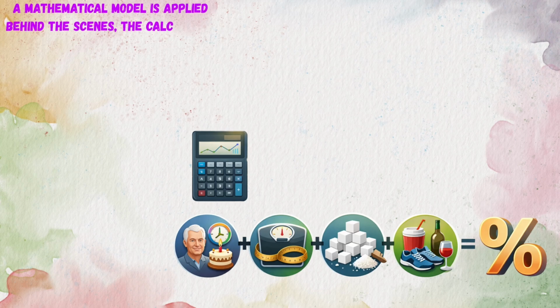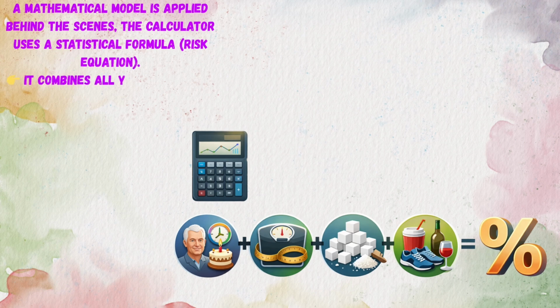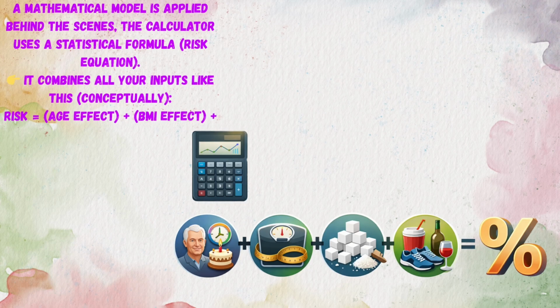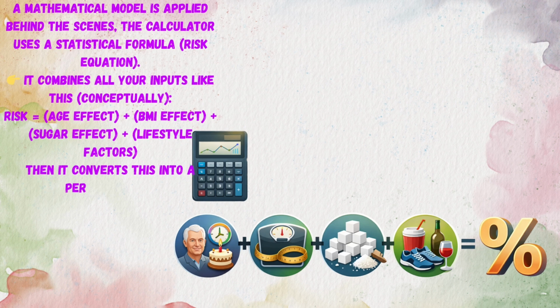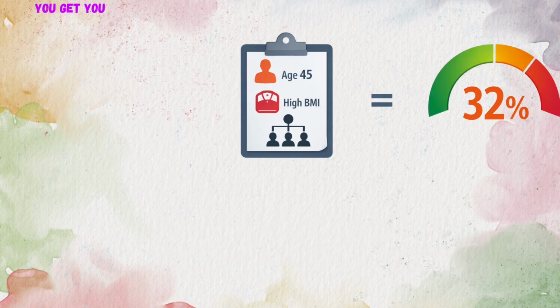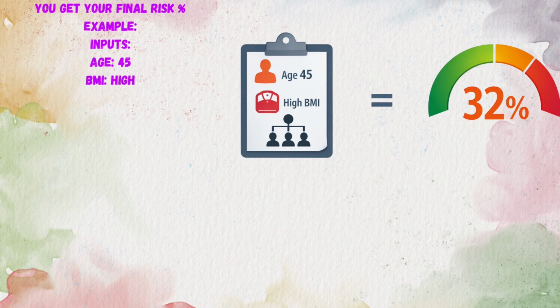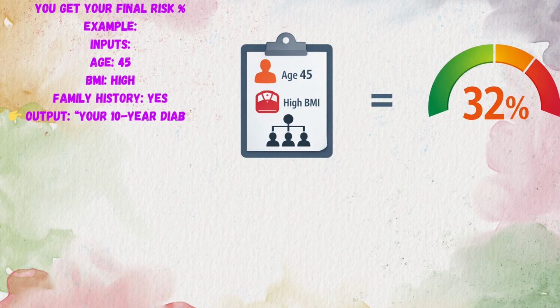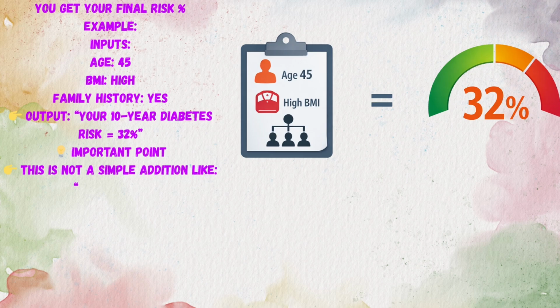Behind the scenes, the calculator uses a statistical formula or risk equation. It combines all your inputs like this, conceptually. Risk is equal to age effect plus BMI effect plus sugar effect plus lifestyle factors. Then it converts this into a percentage. You get your final risk percent. Example inputs: age 45, BMI high, family history yes. Output: your 10-year diabetes risk is 32%.